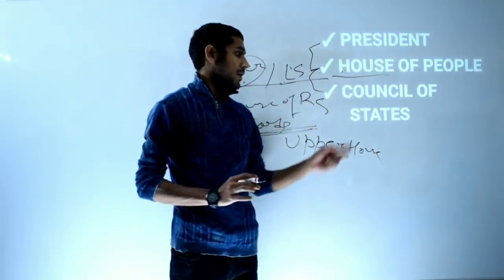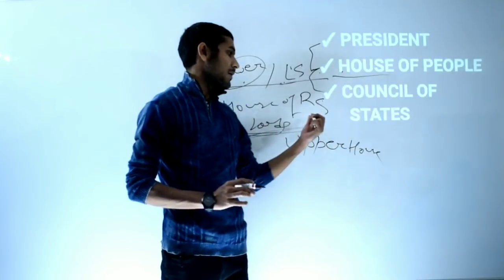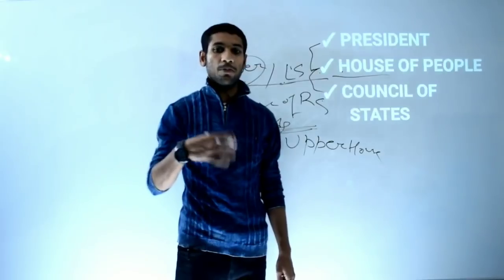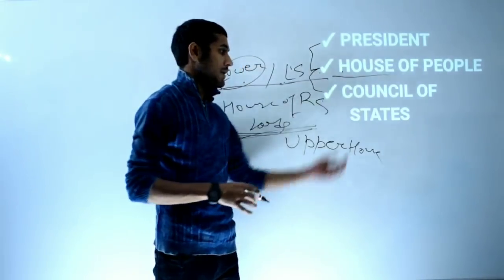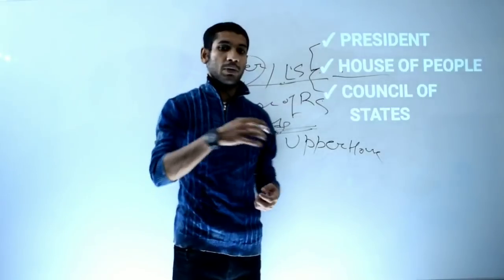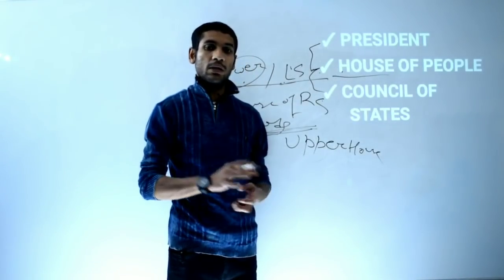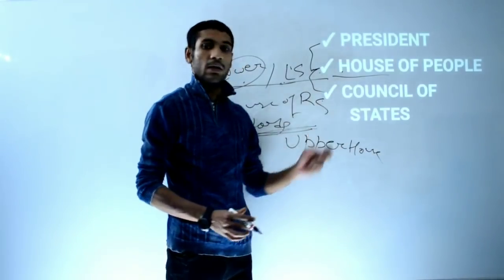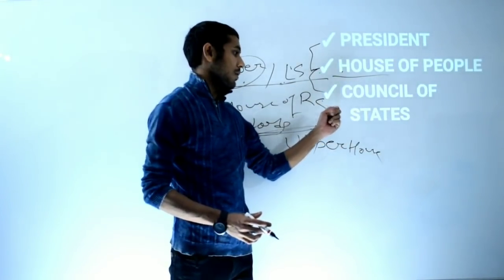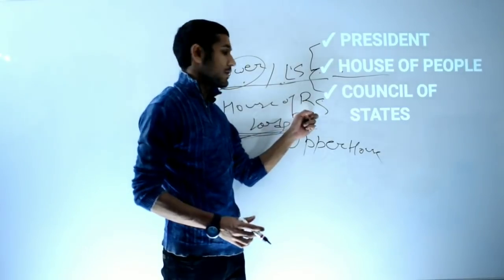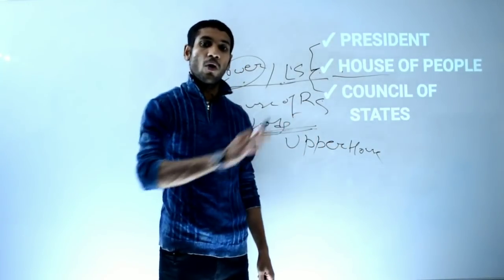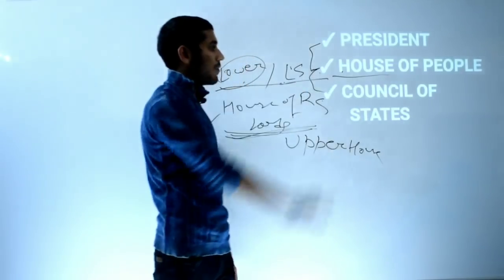Third thing is the Council of States, that is known as Rajya Sabha, because states are directly participating, not the people of a state. Not people of the states are participating in the Council of States, but representatives of each and every state participate in Rajya Sabha elections. That is why it is known as Council of States. It is known as Rajya Sabha. It is also known as upper house, and in the Westminster model it is known as House of Lords. Fine. I hope this slide is clear to all of you.